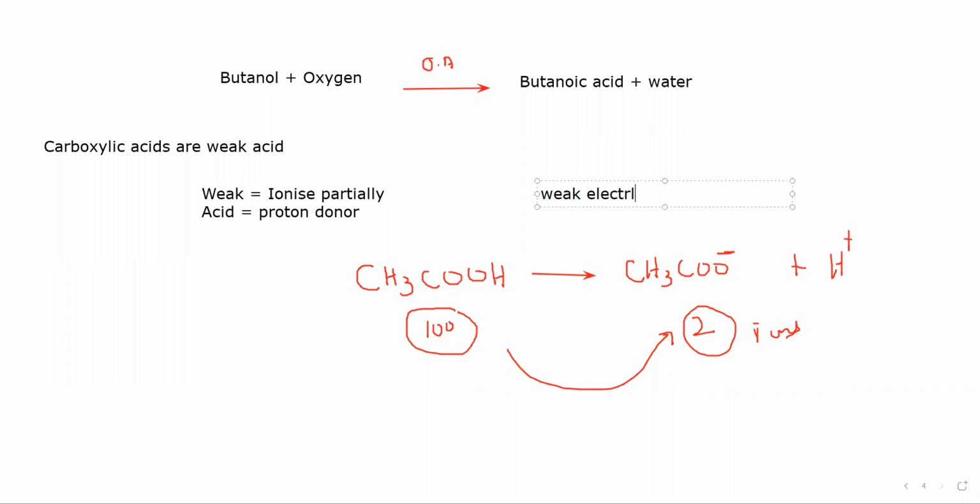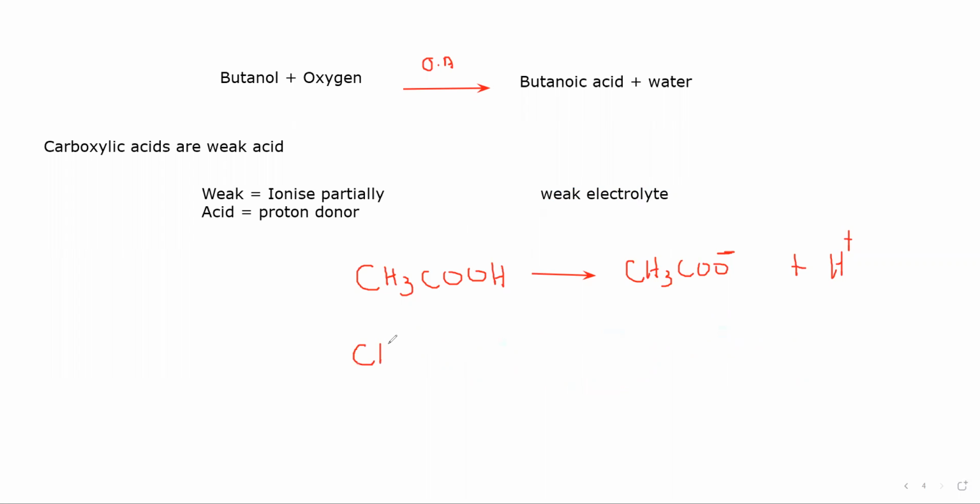So when we pass the current through a solution of carboxylic acid, it will conduct current because there are ions, but few ions are there. So the lamp, if you have a lamp in the circuit, it will not be brighter.